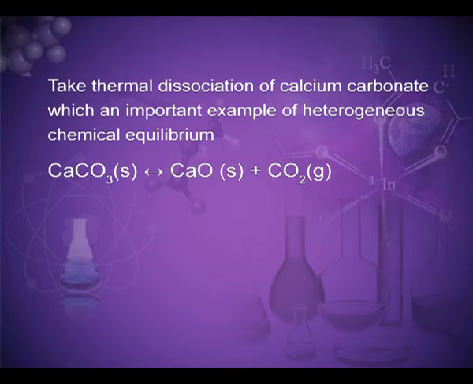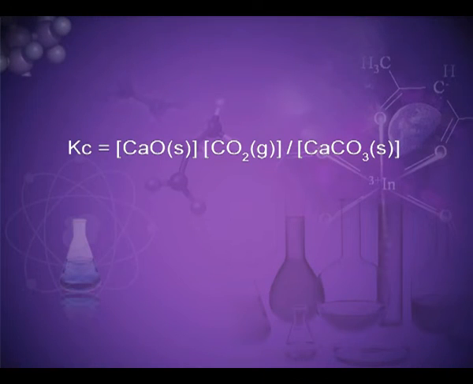We have taken calcium carbonate in solid state, it transforms into calcium oxide in solid state plus carbon dioxide in gaseous state. On the basis of the stoichiometric equation, we can write Kc is equal to the molar concentration of products, that is CaO and carbon dioxide, divided by the molar concentration of reactant, that is CaCO3, calcium carbonate.